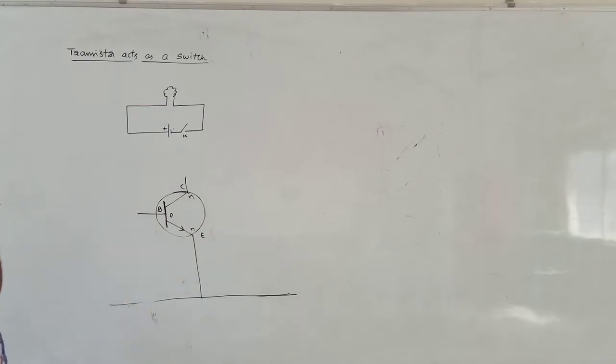First, this NPN transistor is compulsorily connected in the activation stage.